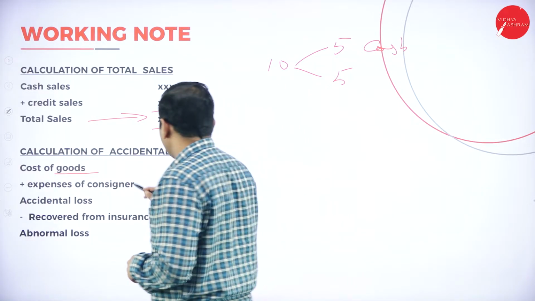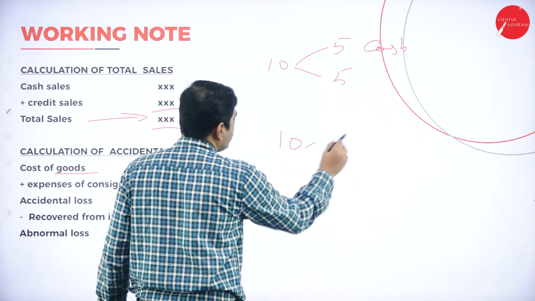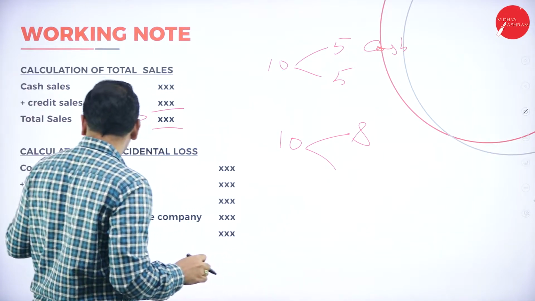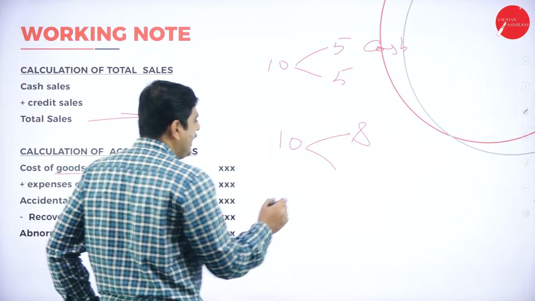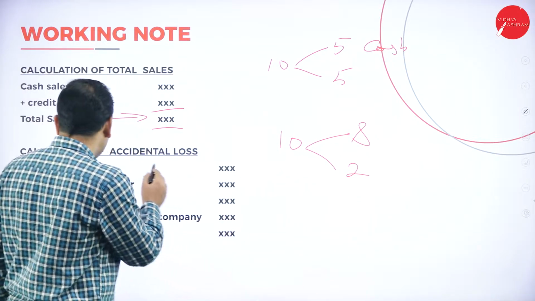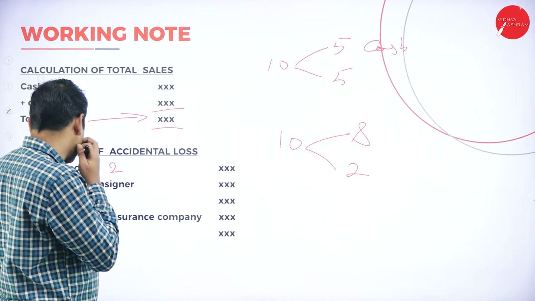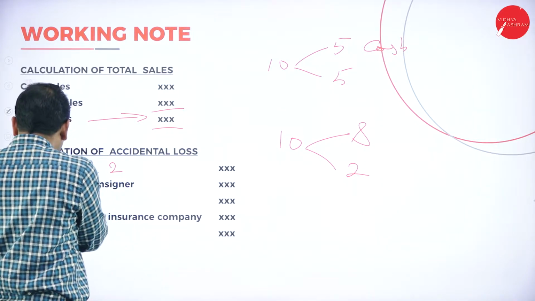Total cost of the goods lost. For example, what is the actual loss? I sent 10 goods. Out of 10, he sold 8 goods. The remaining 2 goods he lost because of an accident. So you write the actual worth of the 2 goods. Now, the worth of 2 goods, and add the expenses of the consignor.